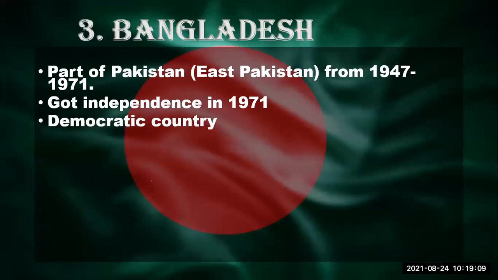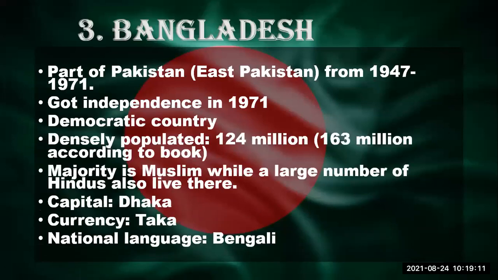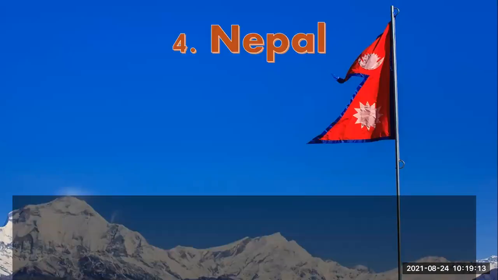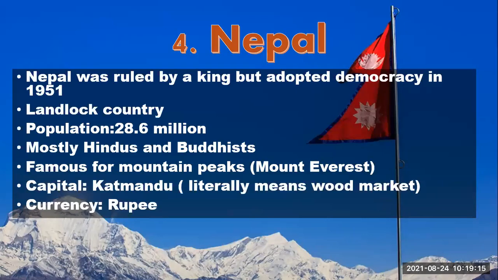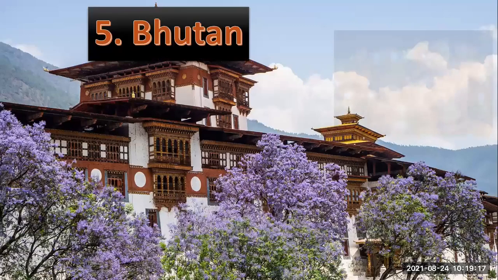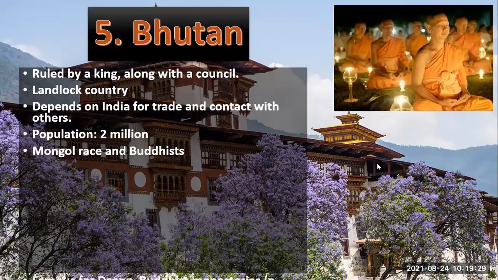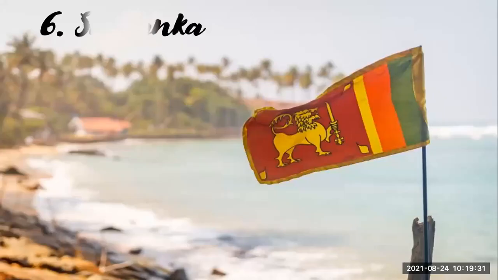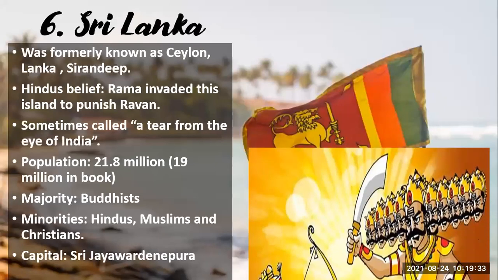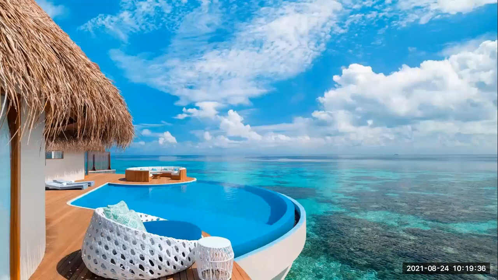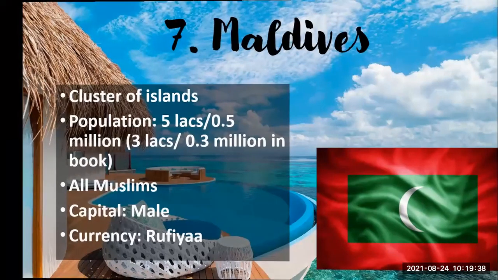So that's how we have learned about many of the countries of South Asia. How many countries are there in South Asia? 8 countries are there, and we have learned all the countries. All these things we have already read, so that is why I'm just going ahead fast.